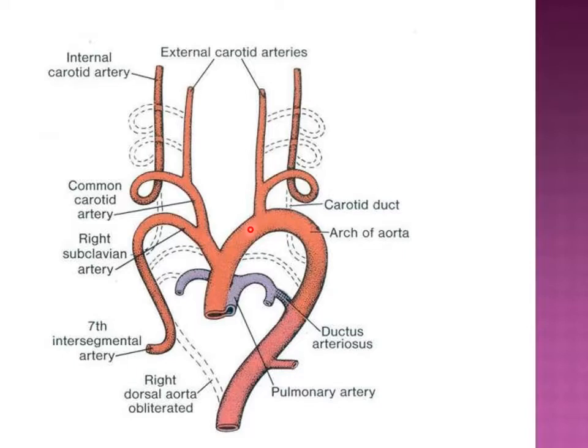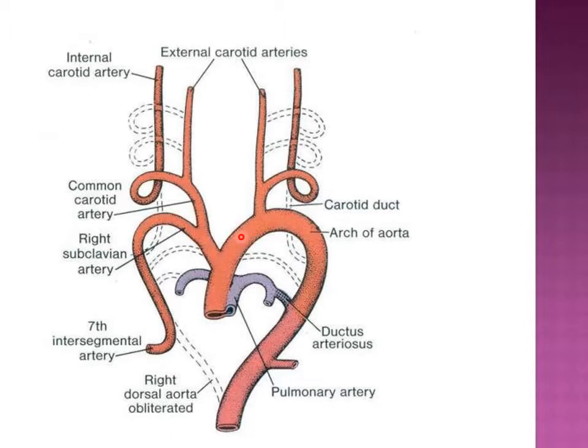Then towards the fourth aortic arch, you have seen that this fourth aortic arch has a different fate on the right and left side. On the left side, this gives rise to the arch of aorta, the portion between the common carotid artery and the left subclavian artery. This is the portion formed by the fourth aortic arch. This gives rise to the arch of aorta. And on the right side, the right subclavian artery is going to form.